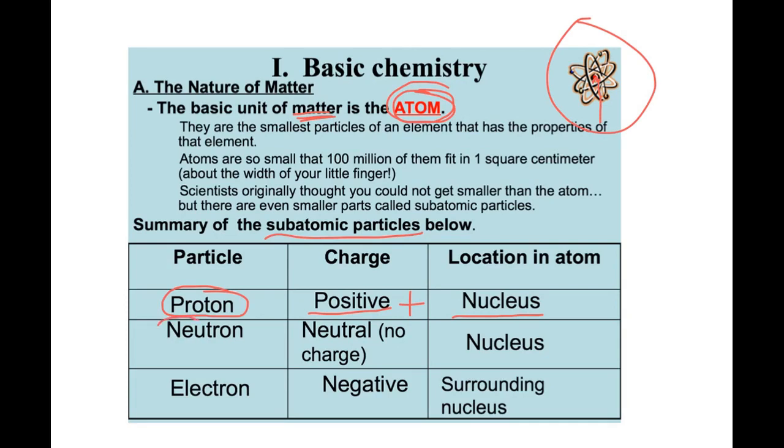Also in the nucleus are these particles called neutrons. Now, neutrons have a neutral or no charge at all, no charge. And they're also located, just like the protons, within the nucleus. Now, another very, very important subatomic particle is the electron. Those guys have a negative charge. And those guys are flying around the nucleus in various levels or electron clouds. So the electrons would be these guys right here, flying around the nucleus.